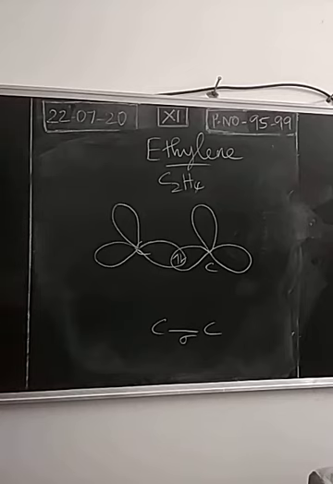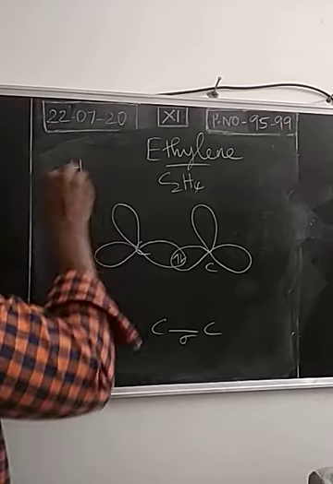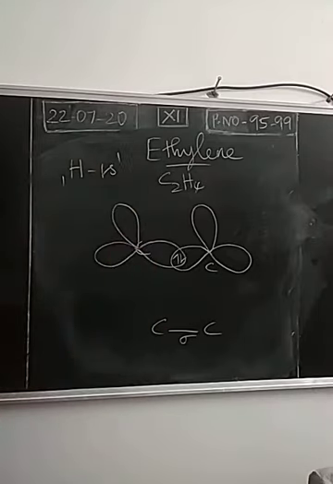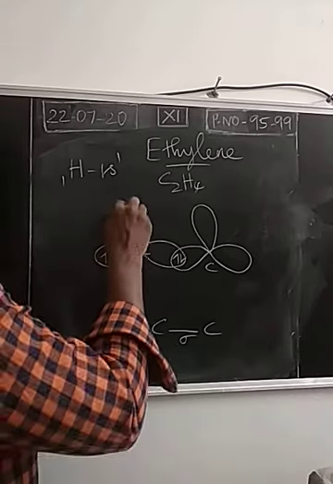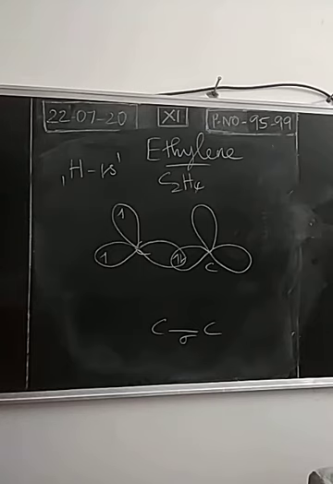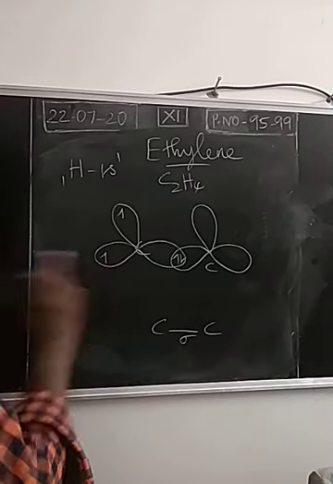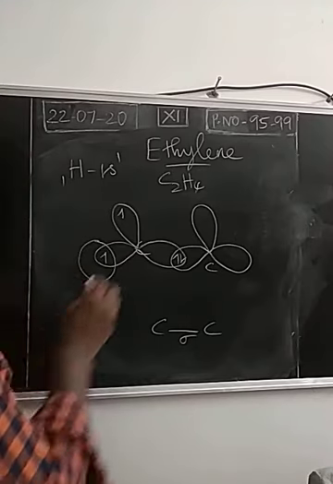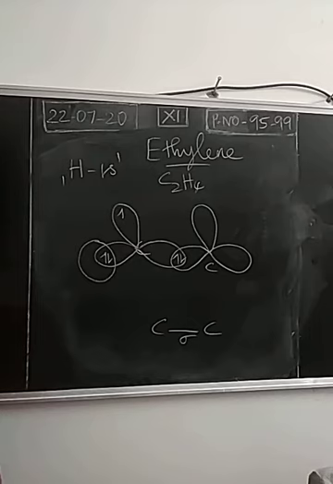Next, consider hydrogen. The atomic number of hydrogen is 1. The electronic configuration of hydrogen is 1s1. So the 1s orbital of hydrogen has a single electron. Directly the 1s orbital will be involved in overlapping. When we take the sp2 hybridized orbital of each carbon, they have a single electron, right? So with the sp2 hybridized orbital of the first carbon, the 1s orbital will be involved in overlapping. Each 1s orbital has a single electron. So due to overlapping, there is a formation of a sigma type of covalent bond, right?